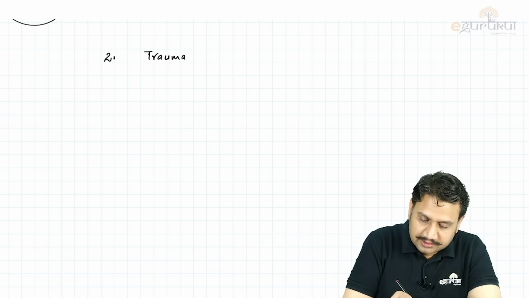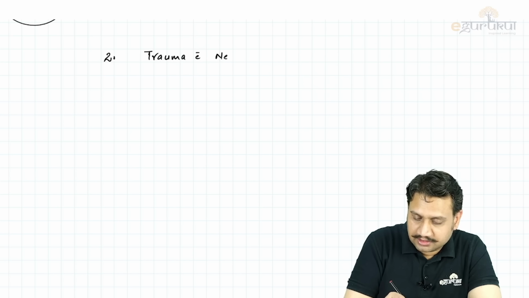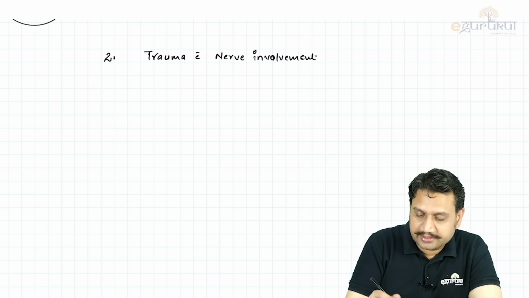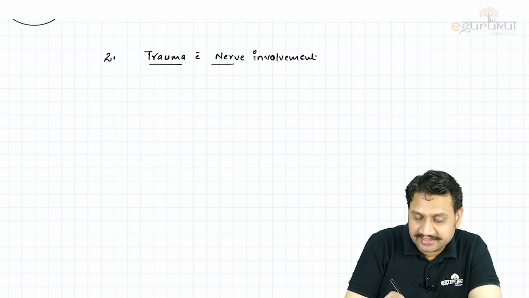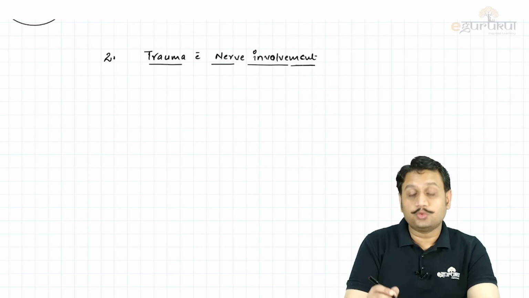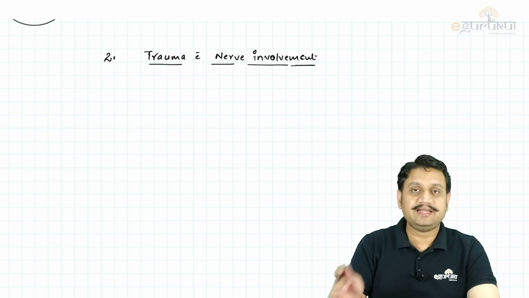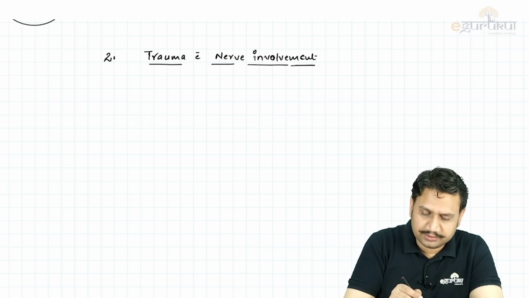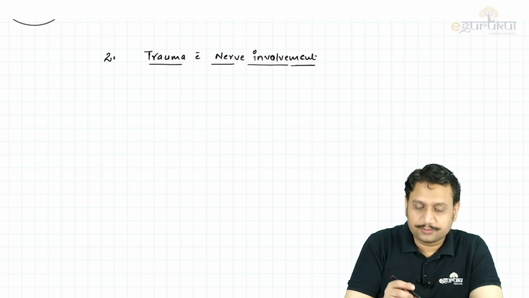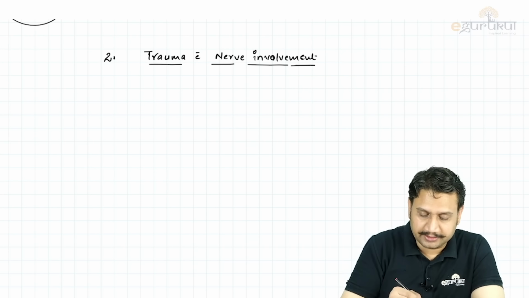So fractures with trauma with nerve involvement. What injury will be associated with what kind of clinical presentation? It depends on which nerve is getting involved, right? Which nerve is getting involved. So let's start. What all areas do we know which can be causing troubles?